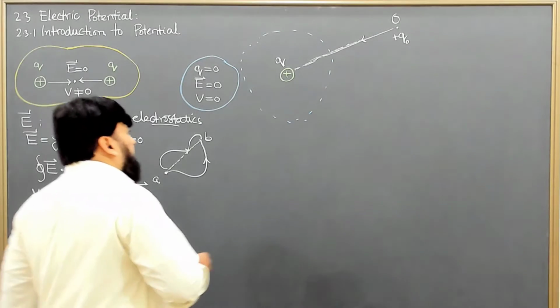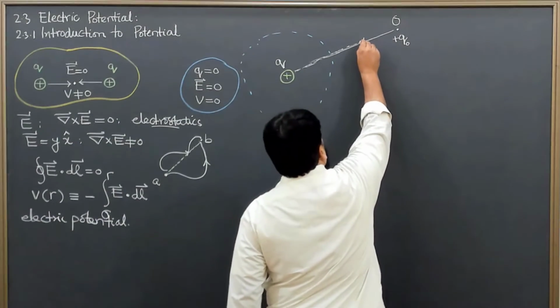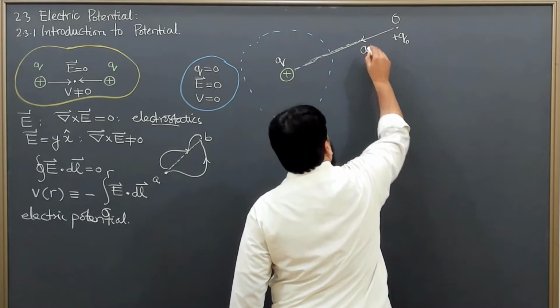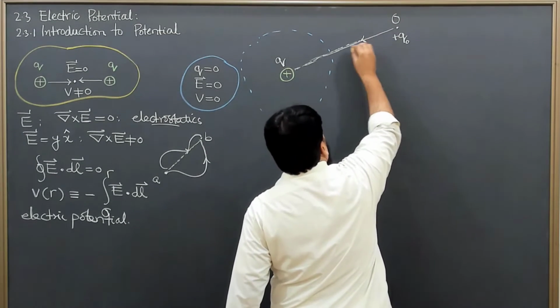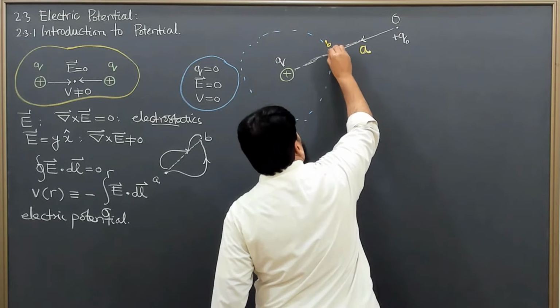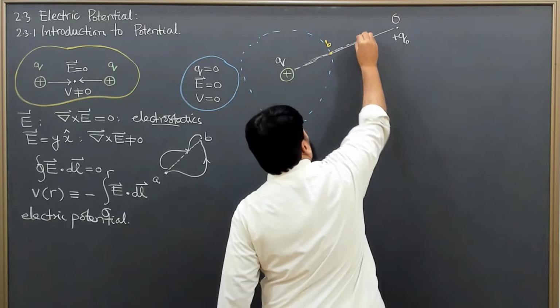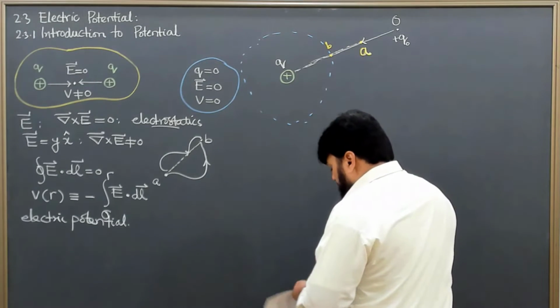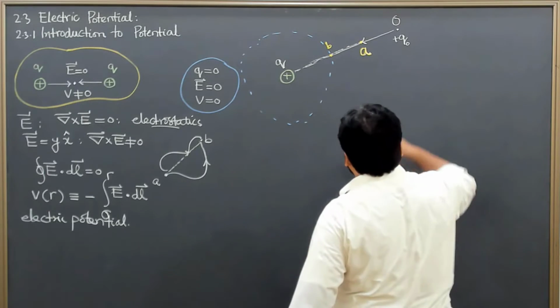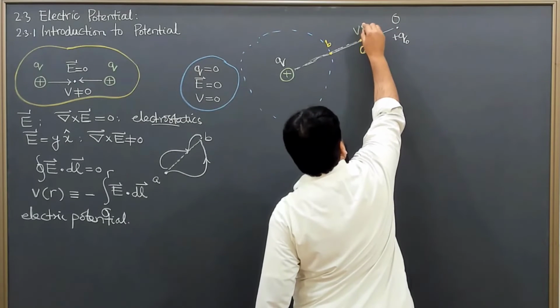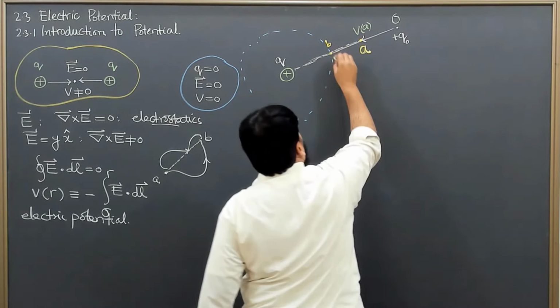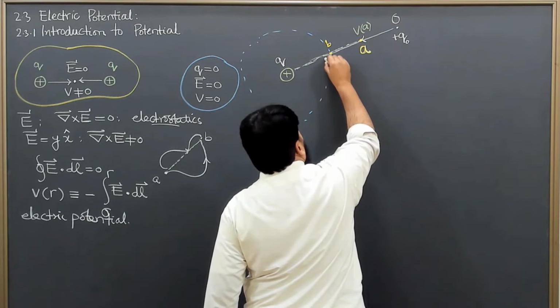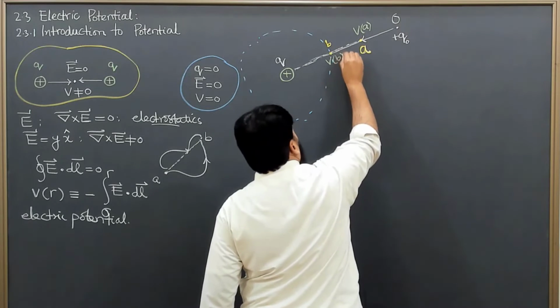And for the potential difference, let's say on the way I have point A and point B. These are the two points. I know that the value of the electric potential at point A is VA, and the value of electric potential at point B is VB.